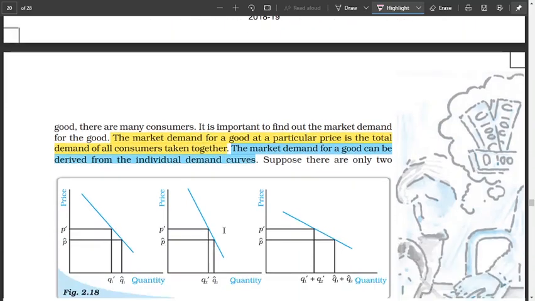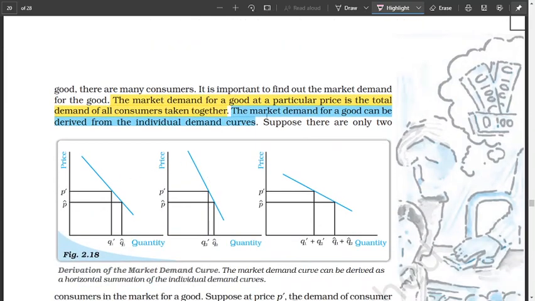You add all the consumers. The market demand for a good can be derived from the individual demand curve. Suppose this is the curve we got earlier. If this is the price, they'll demand this much. Price falls down, you demand more. This is for one individual, the individual A.